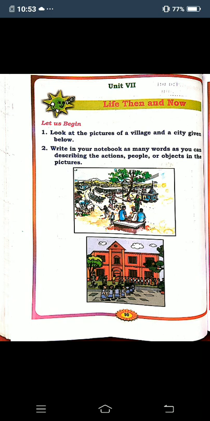Okay, children. It is very clean. In the city it is very clean, but in the village it is not clean, it is dirty. So these are the actions, people and objects.